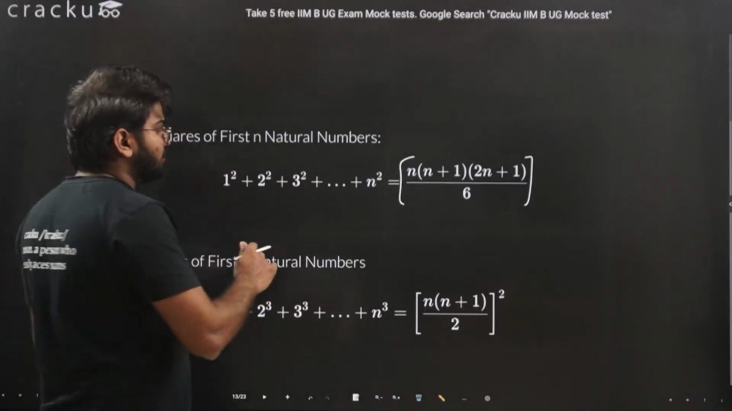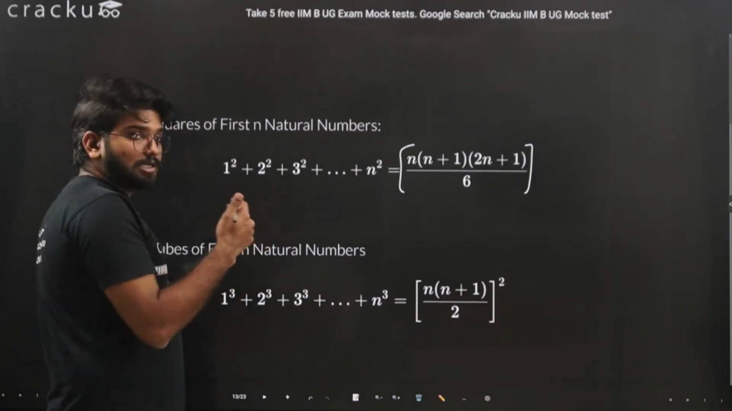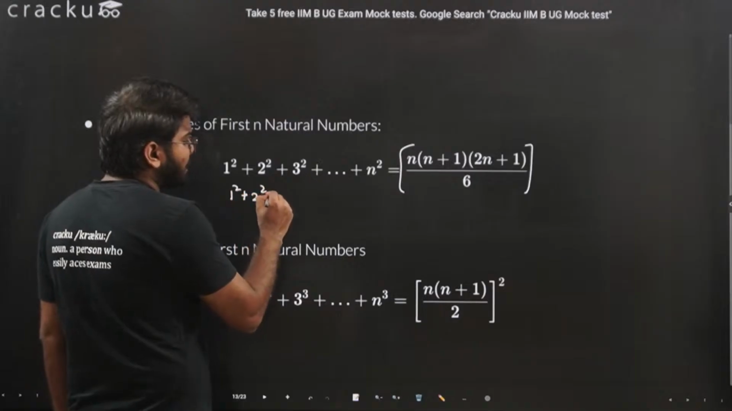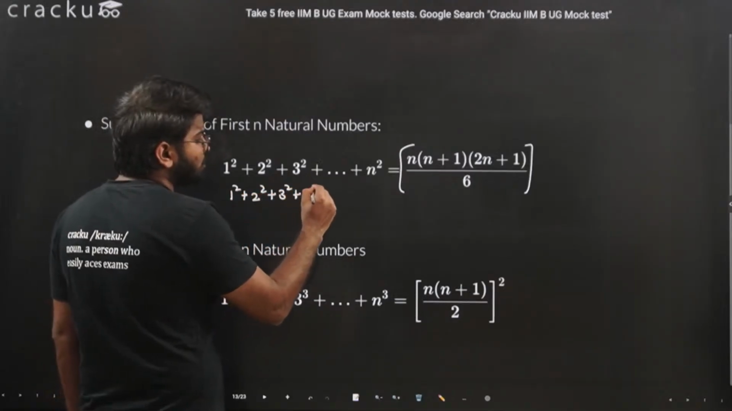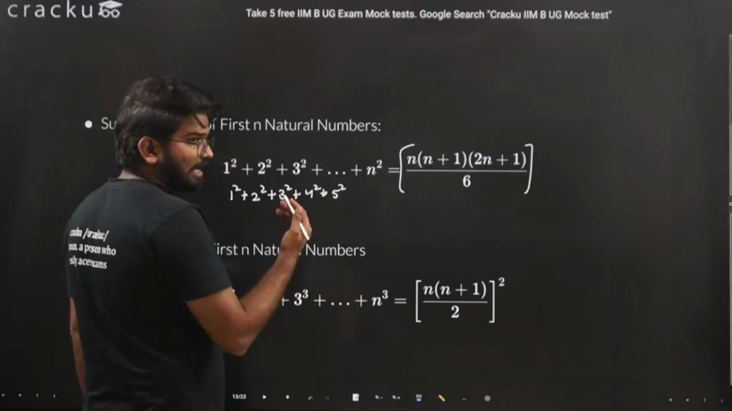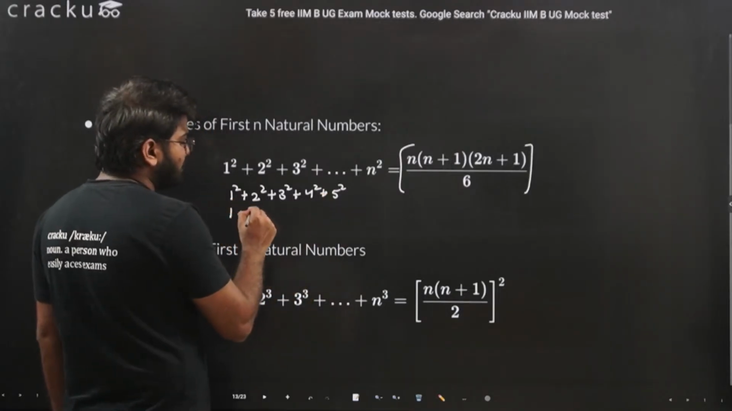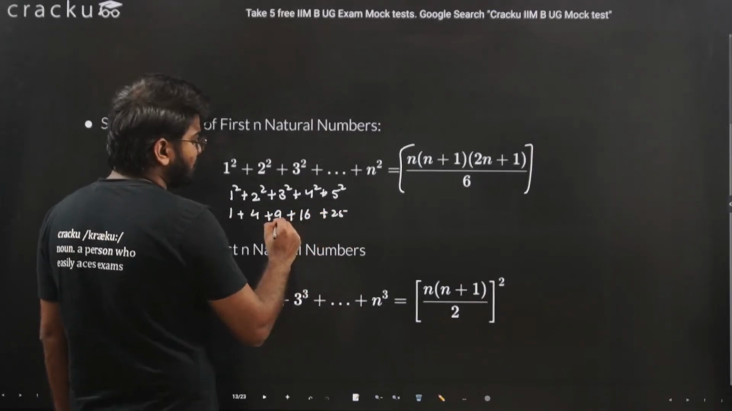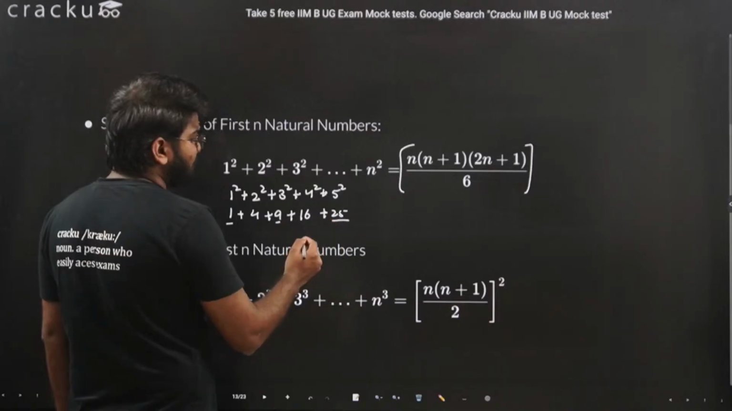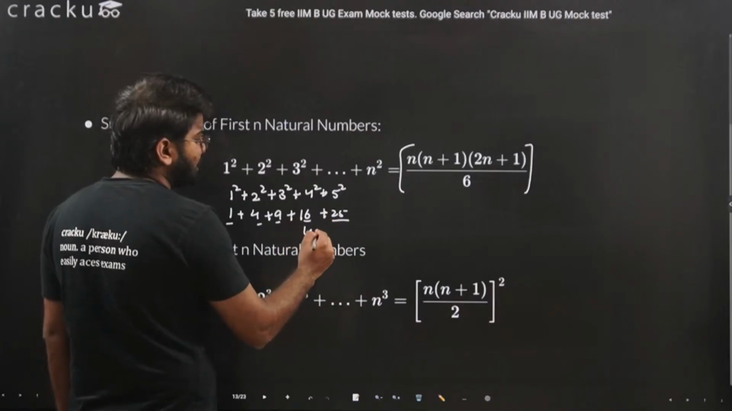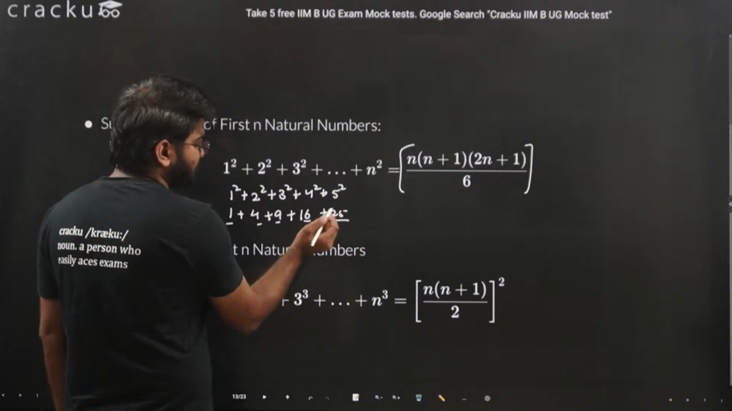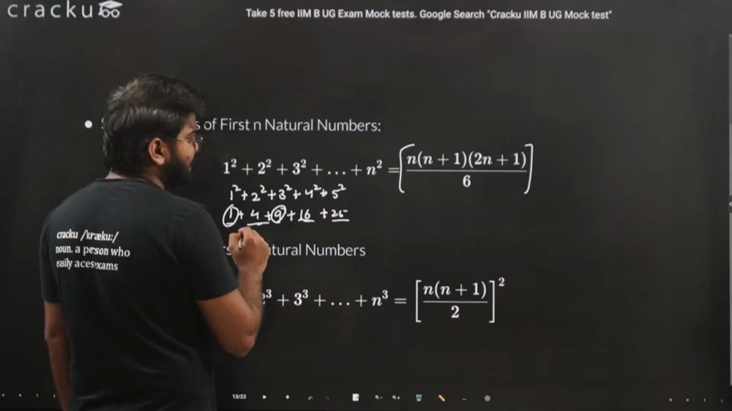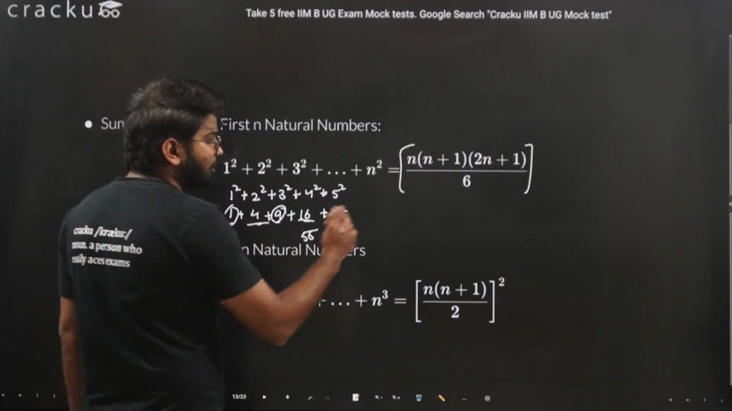Okay, so let's say I want to find out the sum of the squares of the first 5 natural numbers, that is 1 square plus 2 square plus 3 square plus 4 square plus 5 square. So n is equal to 5. We have 1, 4, 9, 16, 25. This is 5, 14, 30, 55. Let's put it in the formula.